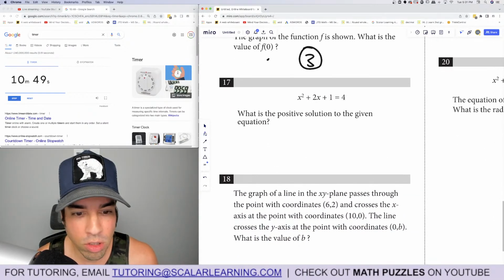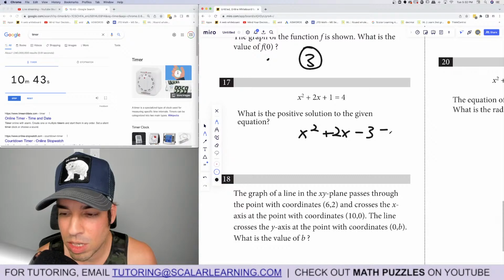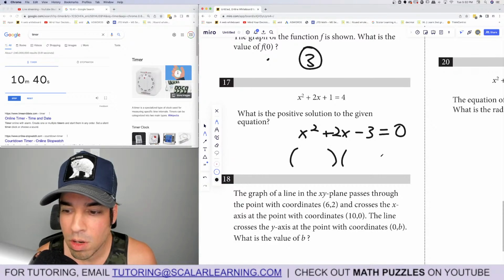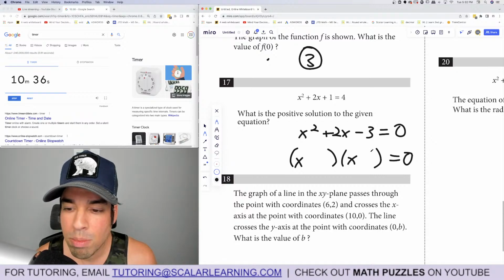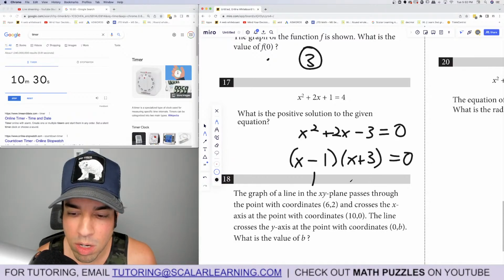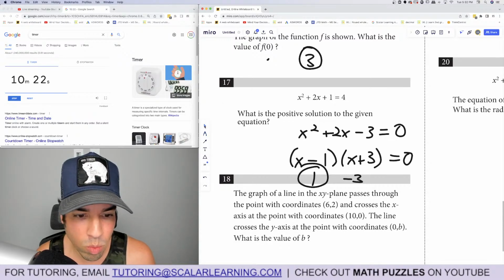What is the positive solution to the given equation? All right, I'm going to go old school. I'm going to subtract 4 from both sides. I got x squared plus 2x minus 3 equals 0, and then I'm going to factor. So what multiplies to negative 3 and adds to positive 2? That's positive 3 and negative 1, right? And so my two solutions are 1 and negative 3, because negative 3 zeros this out and 1 zeros this out. And we want the positive solution, always positive on the free response. So 1 is the winner, done.